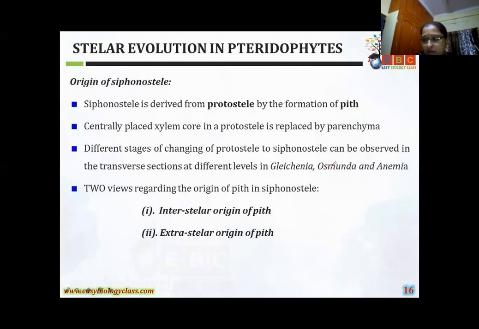You can observe that scientists have proposed two theories about the origin of siphonosteel.